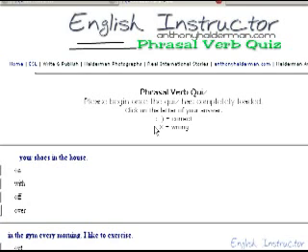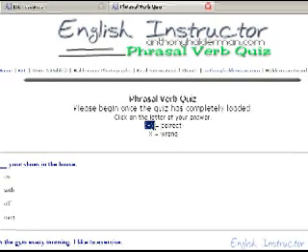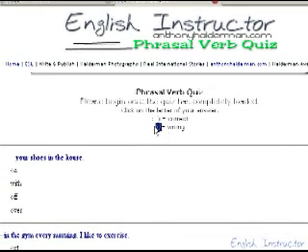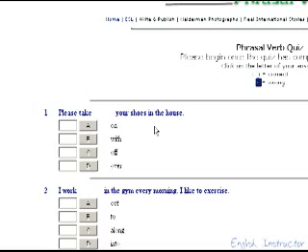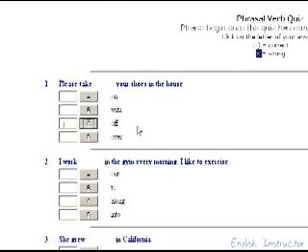Once the quiz has loaded, you're ready to begin. Happy face means correct. X means incorrect. Now let's practice 2 sentences. Please take on your shoes in the house. Please take with your shoes in the house. Please take off. Please take over your shoes in the house. The correct answer is off. Please take off your shoes.